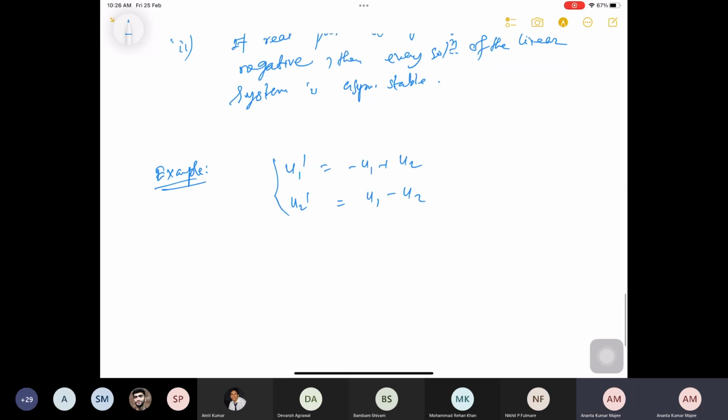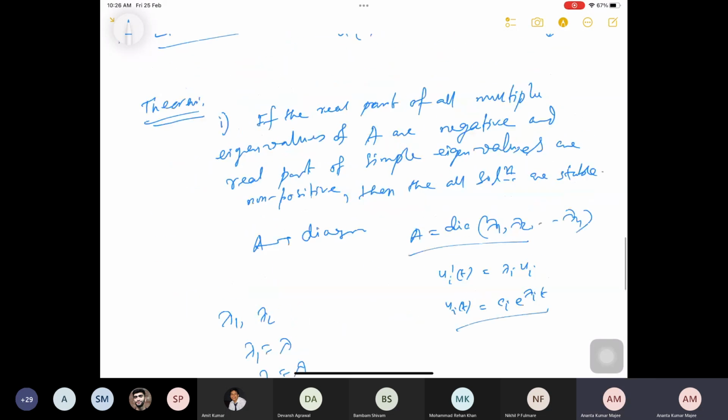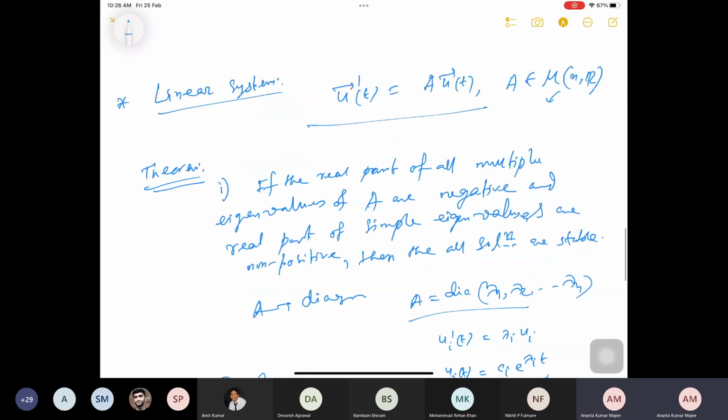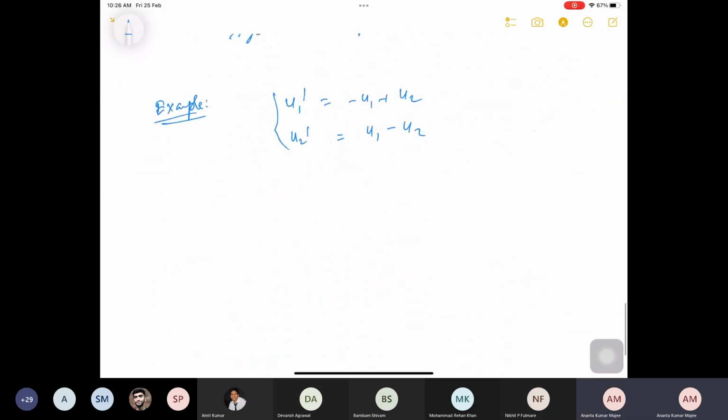I can write this system as u vector prime of t equals A times u vector of t, where u vector means u1 and u2. And what is my A in this case? A is minus 1, 1, then 1, minus 1. So what are the eigenvalues of A?